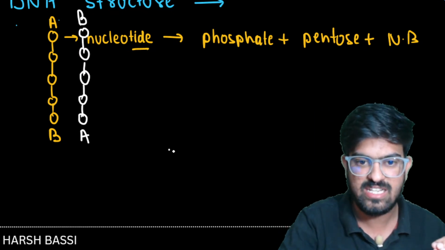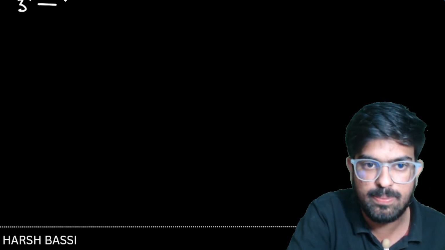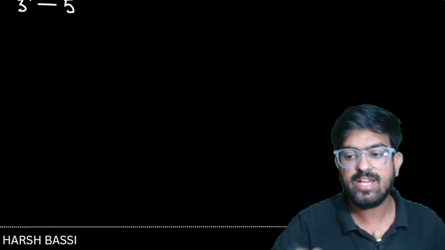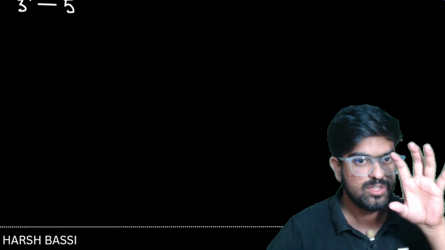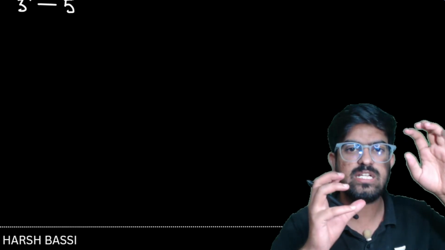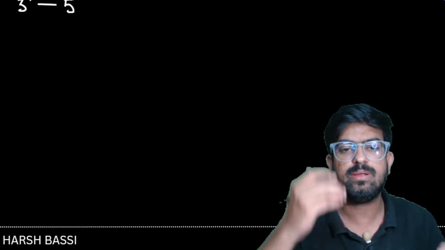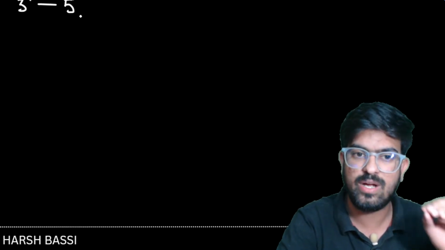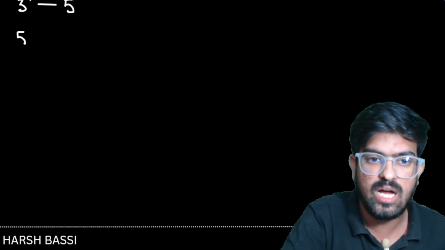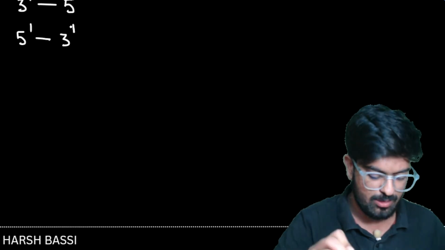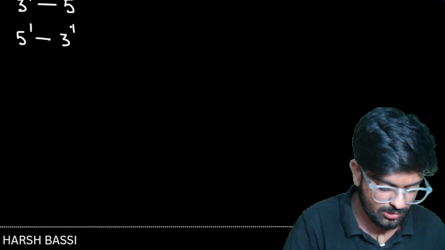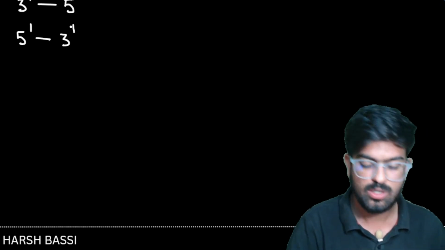More specifically, if I say that one strand runs from 3 prime to 5 prime, what is this 3 prime to 5 prime? It's basically showing the phosphate bond, how the phosphate is arranged. Is it arranged from 3 prime to 5 prime or from 5 prime to 3 prime? So if one strand is 3 prime to 5 prime, the other strand will be from 5 prime to 3 prime. Yes or no? Is it clear, Bala, Shri Shai, everyone? Shivesh? Chalo, great.